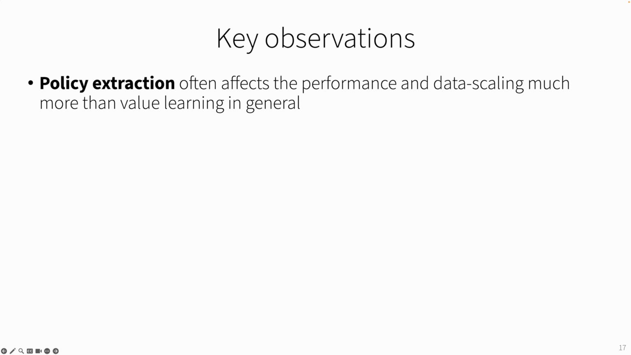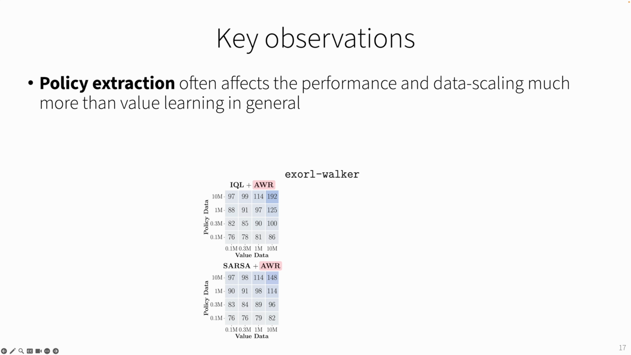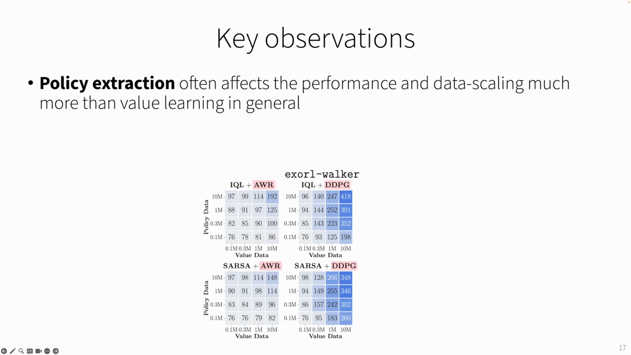Our first observation is that policy extraction is actually much more important than value learning in general, in terms of both performance and data scaling. So for example, this is the XOR Walker environment, where if you use the AWR policy extraction algorithm, then this is what you get, where we can see that the performances are not very good in general. But if we just switch from AWR to DDPG plus BC, which is another policy extraction algorithm, then we can see that the performance becomes much better, even though they extract policies from exactly the same value function.